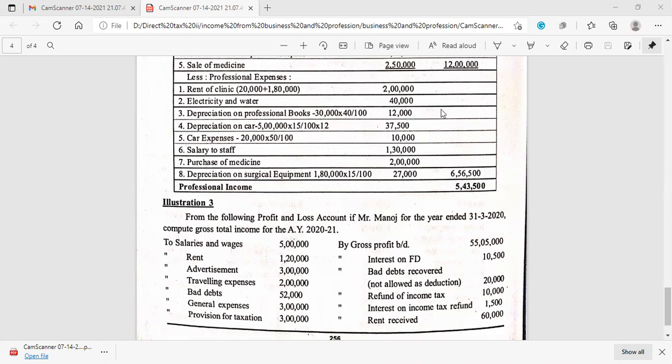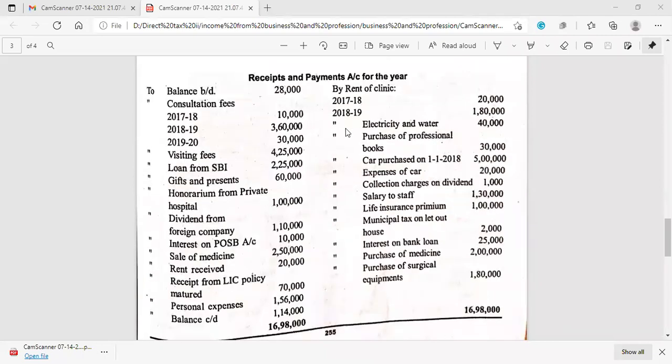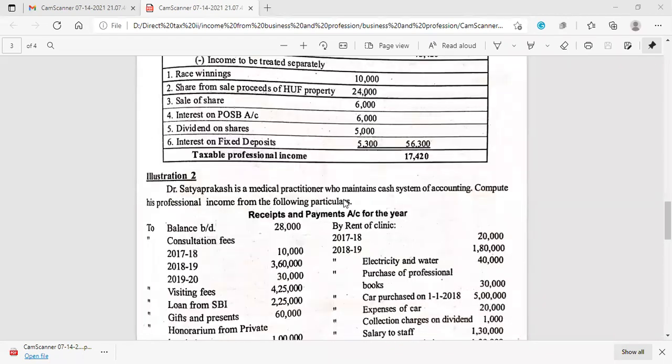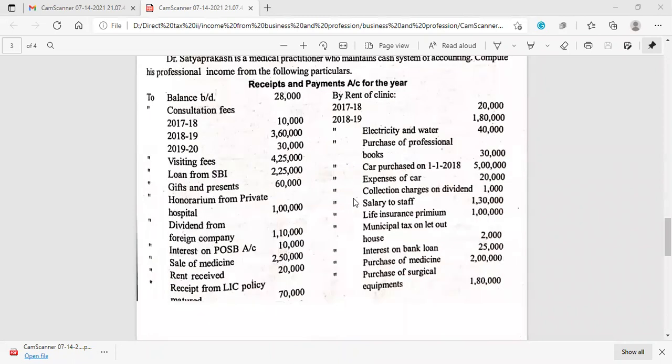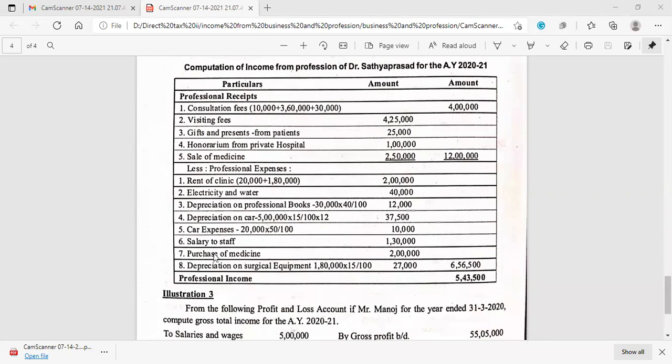Kindly incorporate these changes in the material provided, and the rest of the things have no issues. Again, I must tell you that for 17-18, 18-19 and 19-20, all the information we have considered here because the transactions are recorded under the cash system. We have to incorporate whatever is received on receipt basis and whatever is paid on payment basis, and anything which is due or outstanding must be ignored.